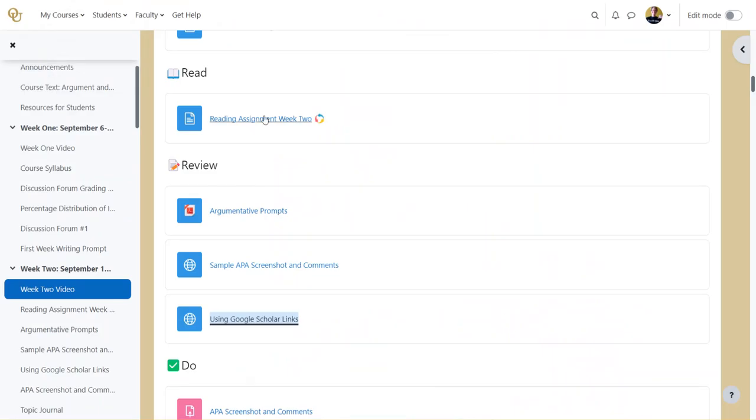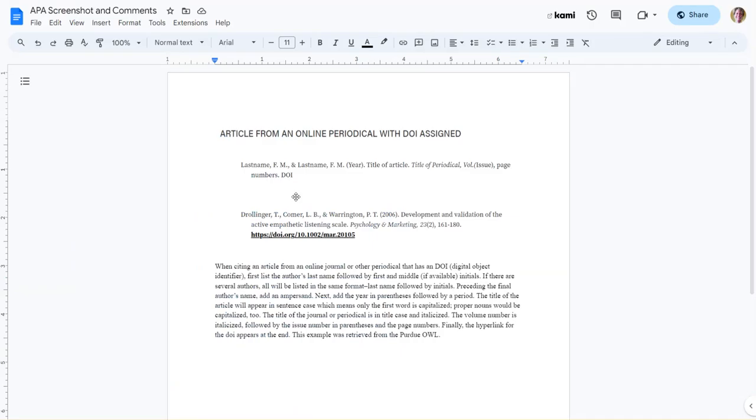All right, so then the next thing you see is a sample APA screenshot and comments. This is one of your assignments for the week. What I want you to do is find somewhere. I'm suggesting Owl Purdue only because it's a reliable source, but I want you to find something that is an example.